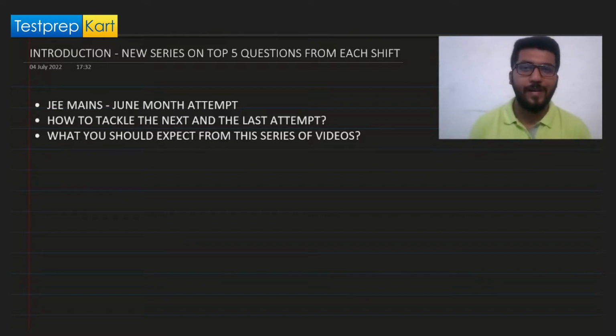See, please try to revise all the basic concepts that you have in all the chapters. You cannot simply ignore any chapter or any concept. At least from the point of view of the revision, please try to go through each and every basic formula, because we're going to see in this series how basic questions were there which were based on a single formula, or also there were questions which use multiple concepts of multiple chapters, but the concepts were used on a basic level. So we cannot simply compromise with any concept or with any chapter. So have a thorough revision.